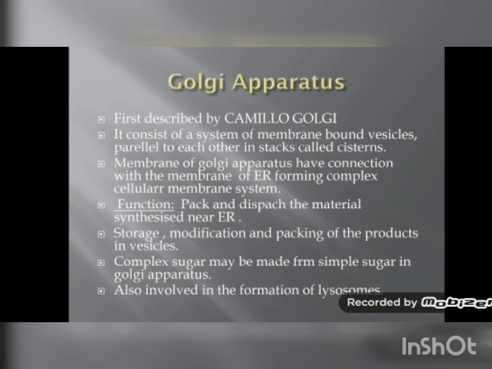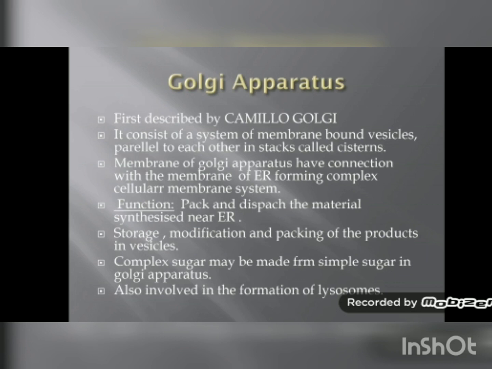It packs the substances which are manufactured in endoplasmic reticulum, and it also dispatches, means it transports the substances to the other parts of the cell where they are required. We have studied that protein and lipids help in the synthesis of cell membrane, plasma membrane, and this process is known as membrane biogenesis. So how do protein and lipids reach the plasma membrane? They are carried from endoplasmic reticulum to plasma membrane by Golgi apparatus. So the function of Golgi apparatus is storage, packing and transportation.